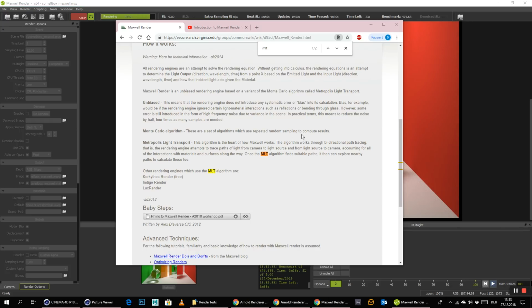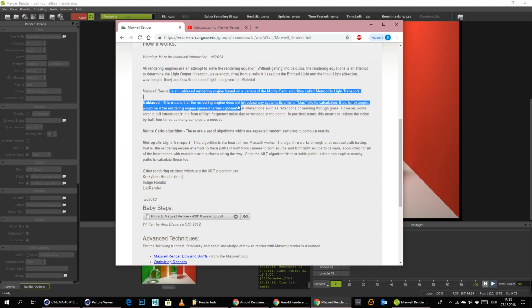And here I also found a little article from, I think, Virginia University about Maxwell. Here you can read a little bit more about what it's exactly doing. Maxwell Render is an unbiased rendering engine based on a variant of the Monte Carlo algorithm called Metropolis Light Transport.